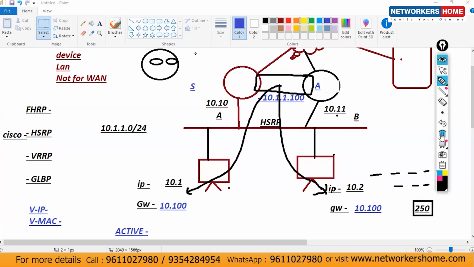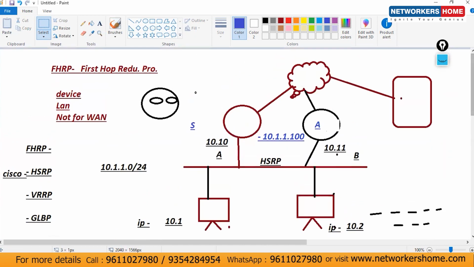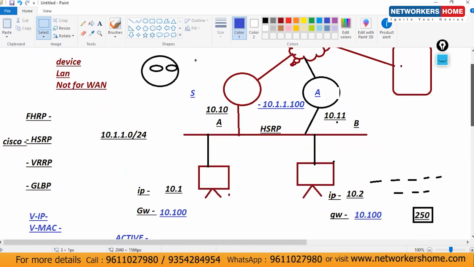10.10, 10.11, right? So when that router goes down, you have to change the IP configuration of the 250 devices. That was before FHRP. I'm telling you, you don't have any access to the router. You are the system admin. Now tell me. Now clear? Okay, guys. Any doubt here? Any question?